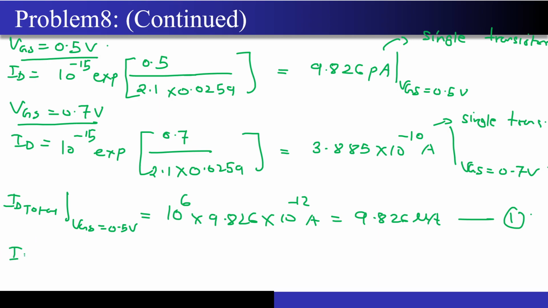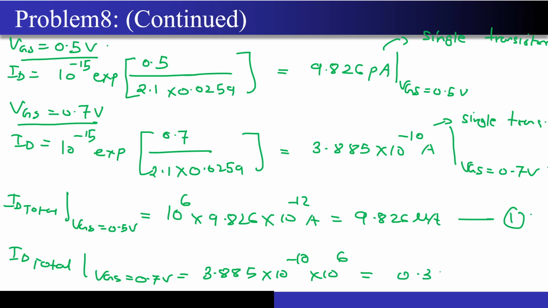Similarly, if I calculate ID total for VGS equal to 0.7 volts, it will come out to be 3.885 into 10 to the power minus 10 into a total of 10 to the power 6 transistors. Now this will come out to be 0.388 milliampere. Are you seeing the magnitude of difference that occurred over here? These are your sub-threshold currents. They should not have been there ideally, but because your device is not ideal, these currents are actually present in your device.